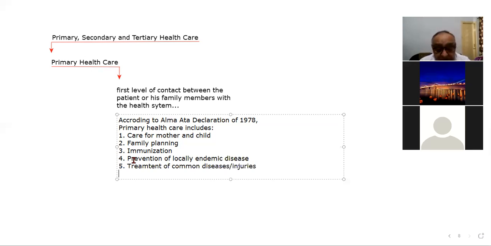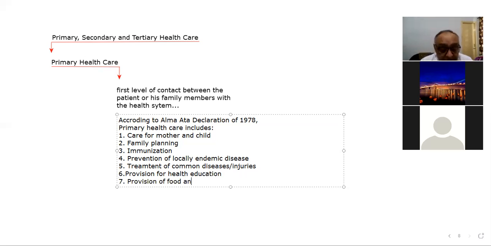So this is the point. The next is provision for health education. The next is provision of food and nutrition.